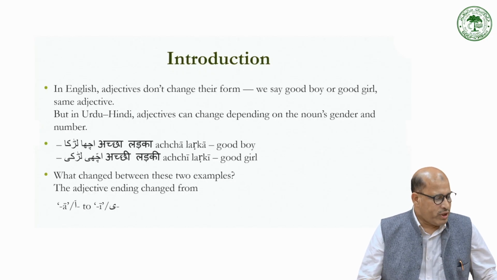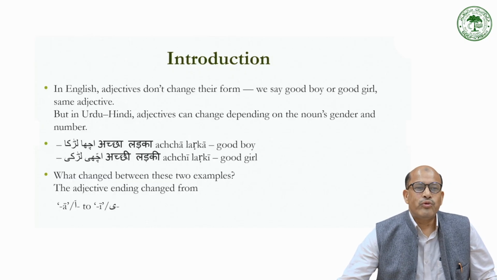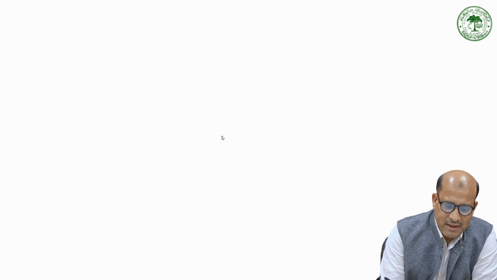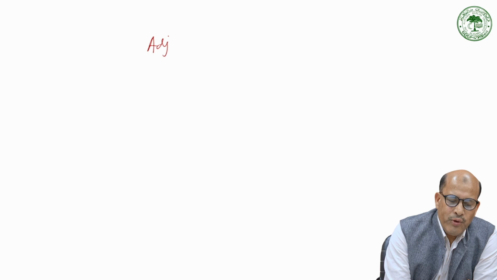Now, what I will do here is give you a chart where you can completely understand why I am talking about adjectives in this way. When we say adjective, we are talking about two kinds of adjectives.